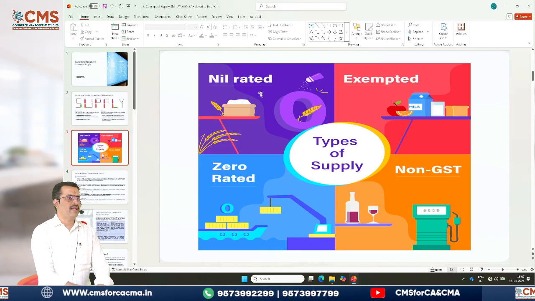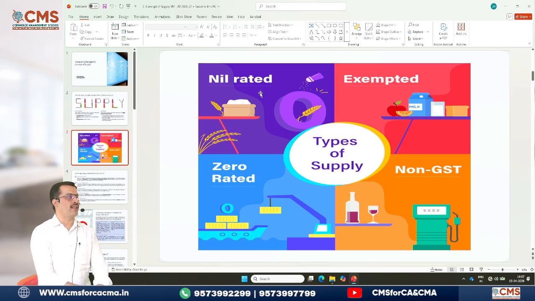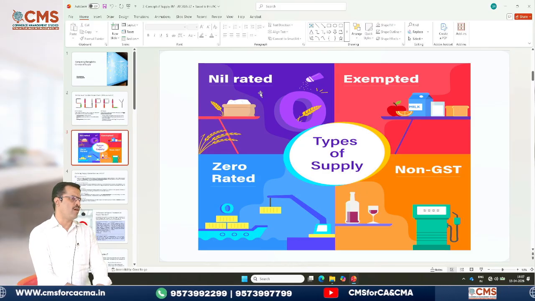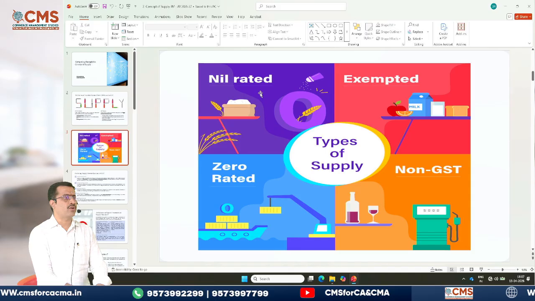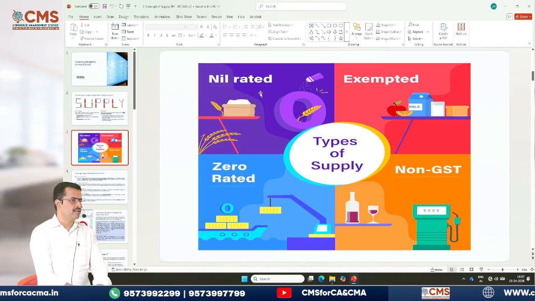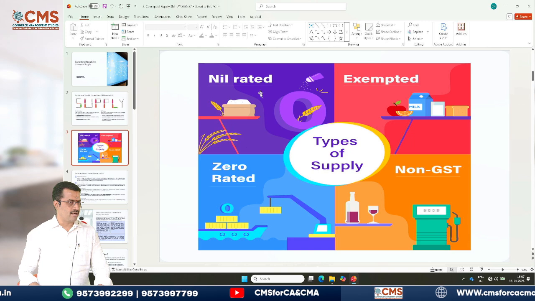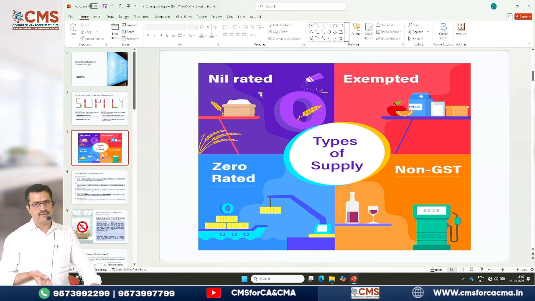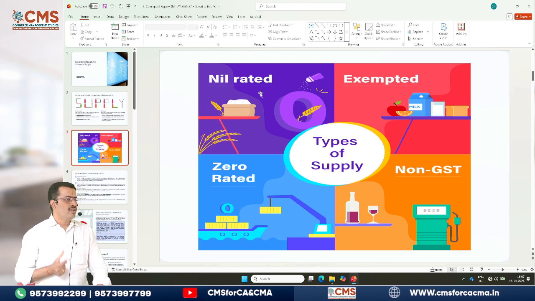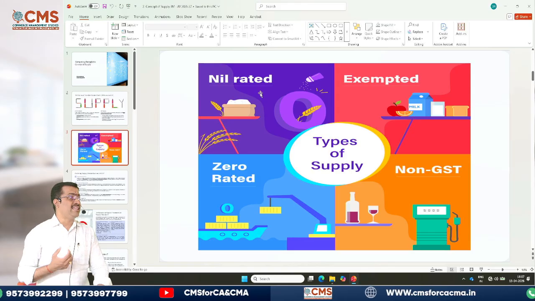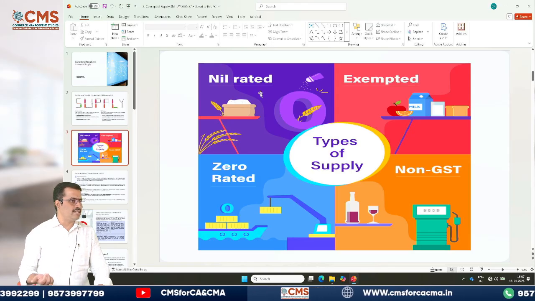Undenatured extra neutral alcohol, which is the raw alcohol form. Okay. Next, petroleum products are outside the scope of GST. So those all will form part of your non-GST supplies. Understood? So these are the differences between exempted supply, nil rated supply, zero rated supply and non-GST supply.